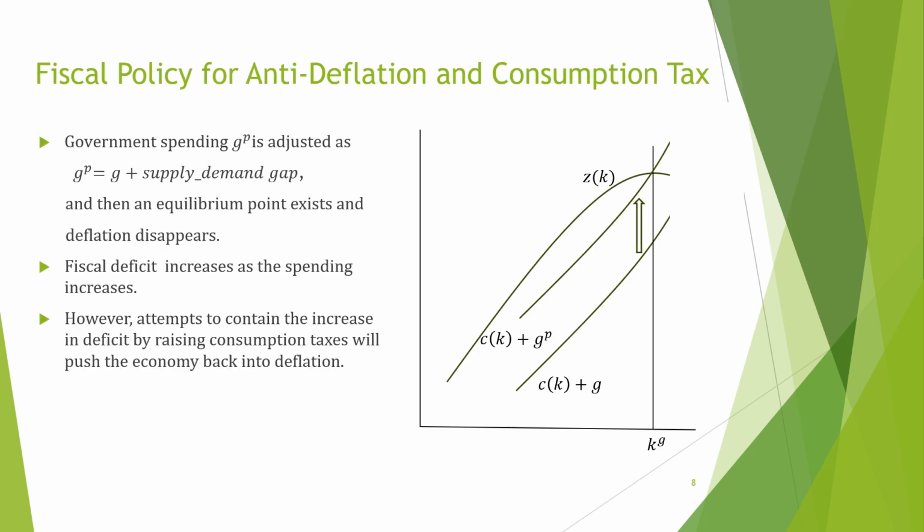As shown in the figure, to escape deflation, the government spending should be increased to fill the supply-demand gap. Under this policy, an equilibrium point exists and deflation disappears. However, increasing government spending leads to a growing fiscal deficit. If the government fills this growing fiscal deficit by raising the consumption tax, the economy will return to deflation. Therefore, raising the consumption tax in a deflationary state is not a good policy.